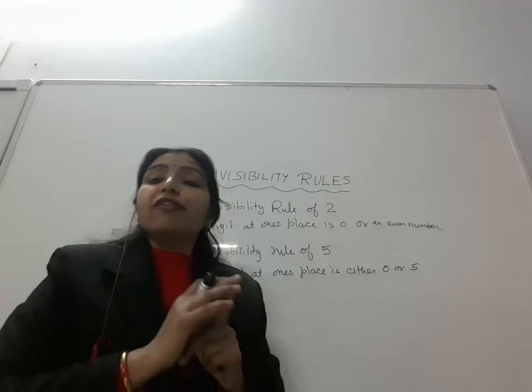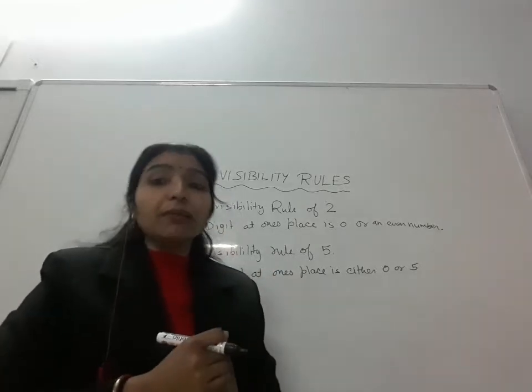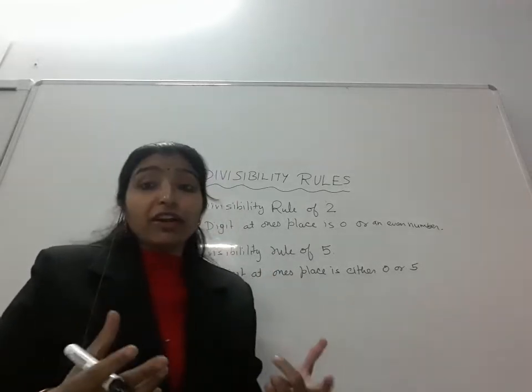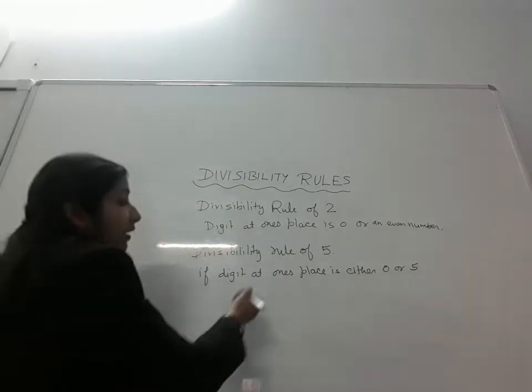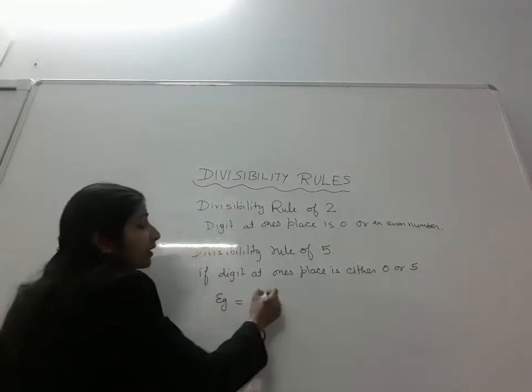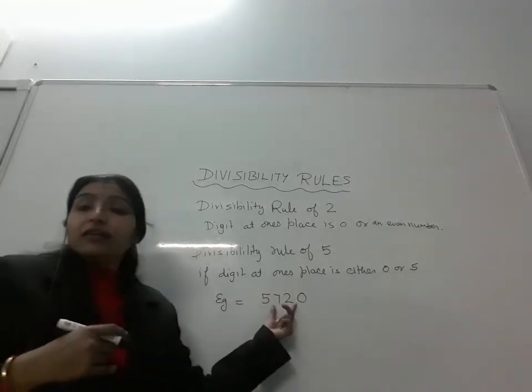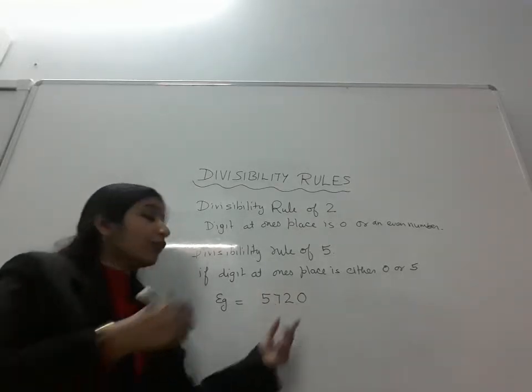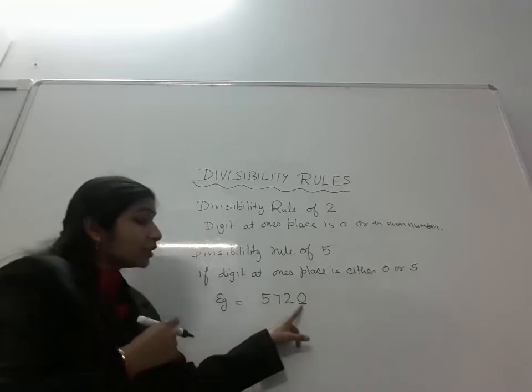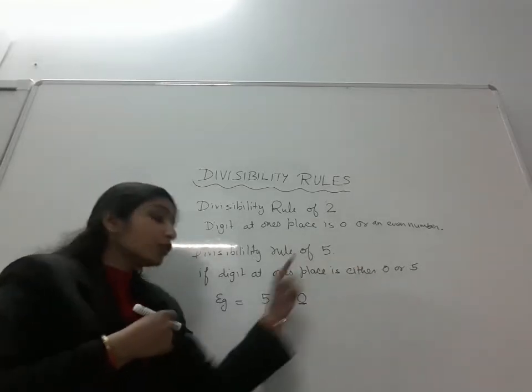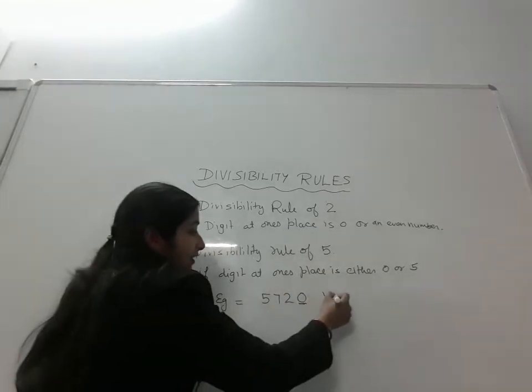So that number will be exactly divisible by 5. Without dividing you can say. So let's take an example. 5720. Is this number divisible by 5? We will check the ones place. This is 0. So we can say yes.